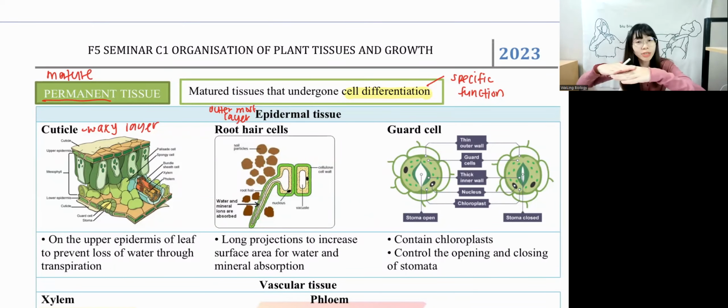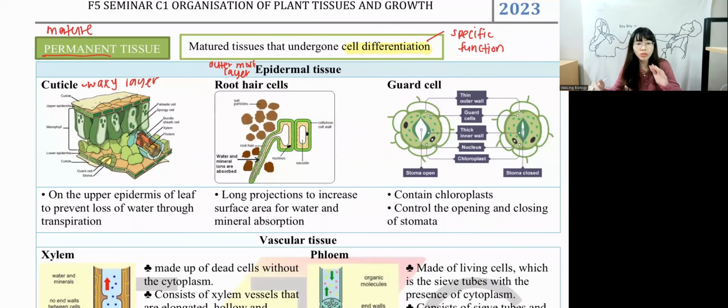On the leaf itself, we have two surfaces. We have the smooth surface, we have a rough surface. The smooth surface is because they have wax. In the city, our waxy layer is not very thick because even though we have a lot of light, we have a lot of buildings that cause reflection, so the waxy layer is not so thick. But at the seaside, the cuticle is thicker because they have to prevent even more water loss. So that's why cuticle is to prevent excess water loss.